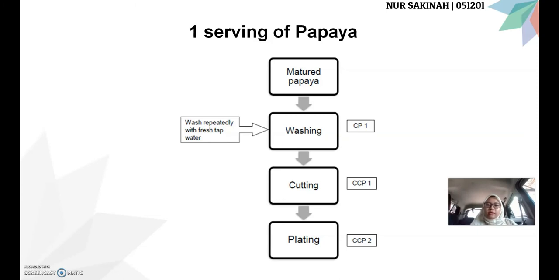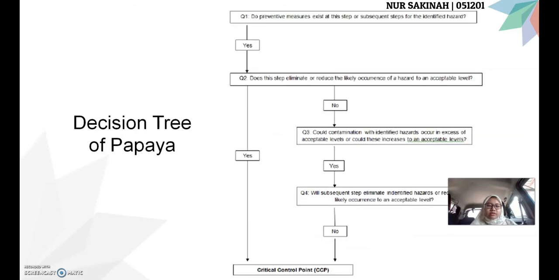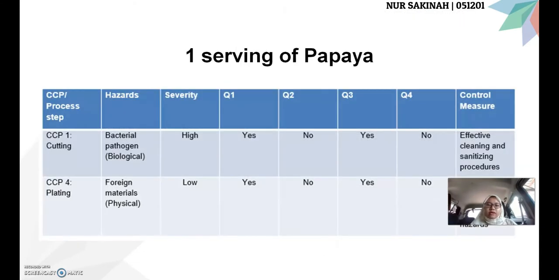Next is one serving of papaya. As you can see from the flowchart on the slide, I can determine two CCP points and one CP point for each process. This is the decision tree of papaya. It is the same as the mee kuning noodles with soy sauce and fish balls. Okay, we move on to the next slide.